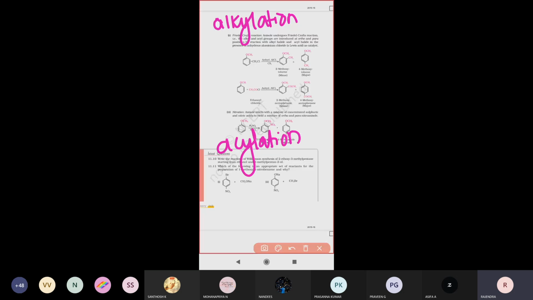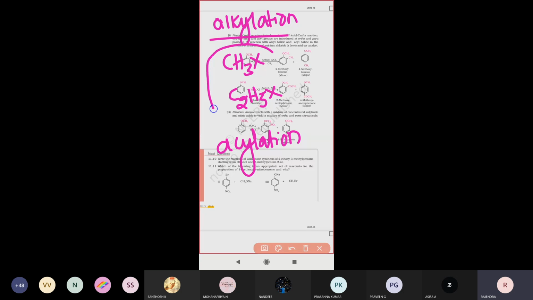The alkylation reaction is nothing but treating with an alkyl halide, either a methyl halide or an ethyl halide, or any hydrocarbon chain. When a hydrocarbon chain is present, that is called an alkylation reaction.